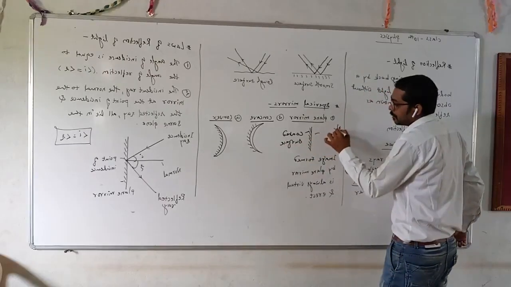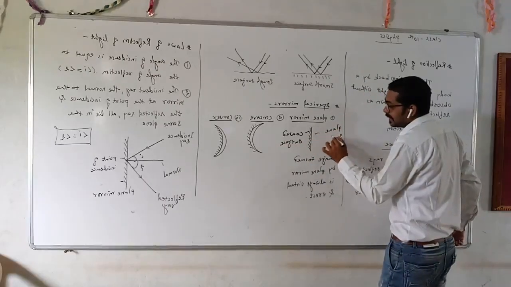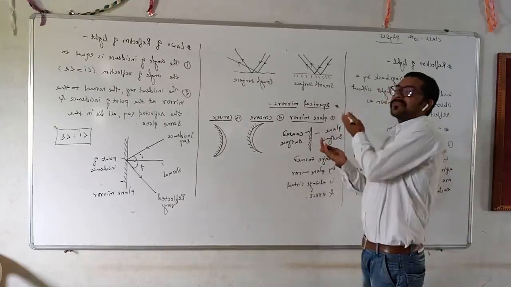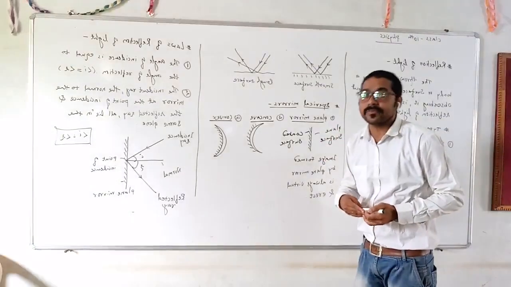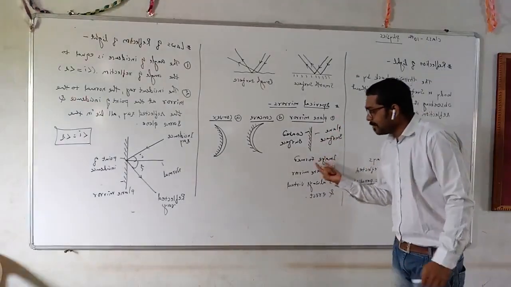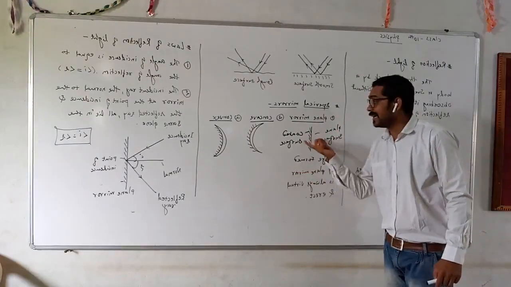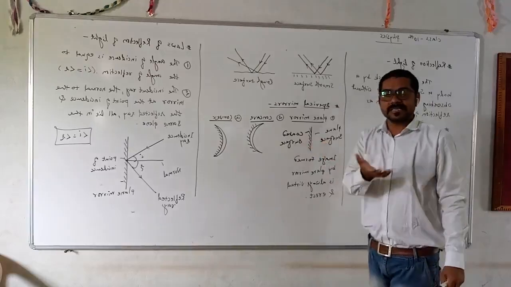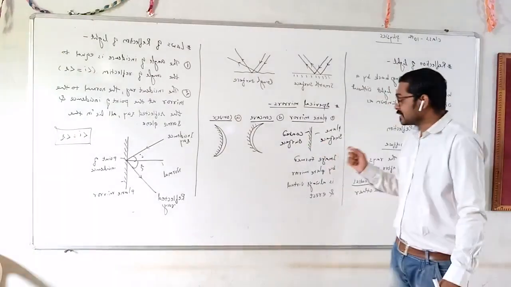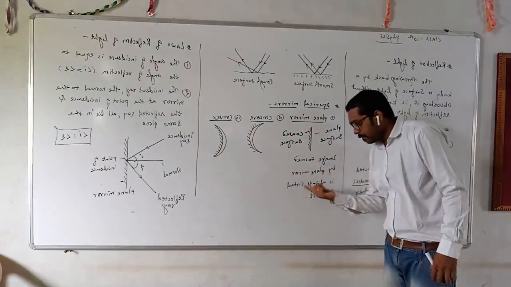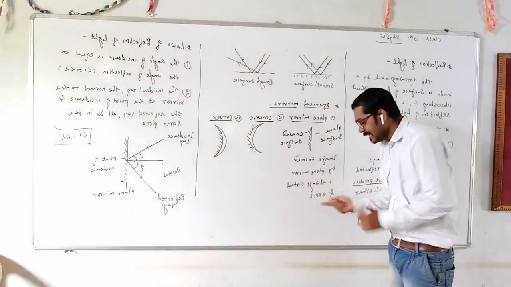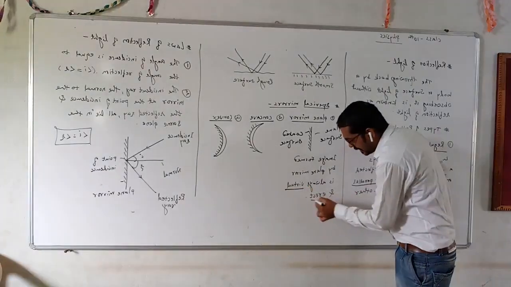And this is the plane surface. This plane surface reflected the light on it. In this case, the image formed in the plane mirror is a virtual image. This is a virtual image.